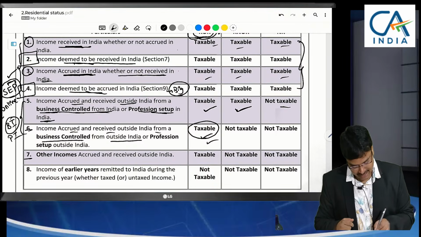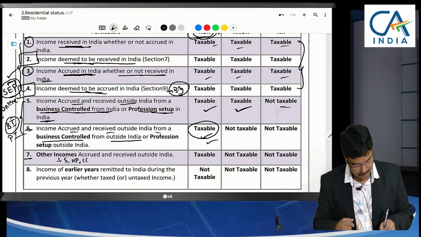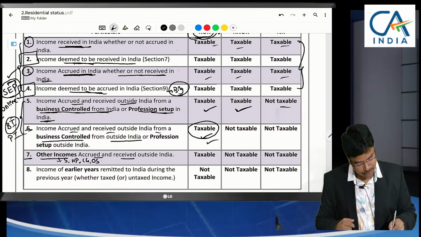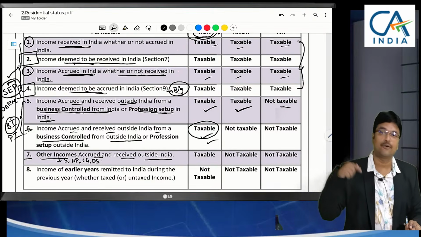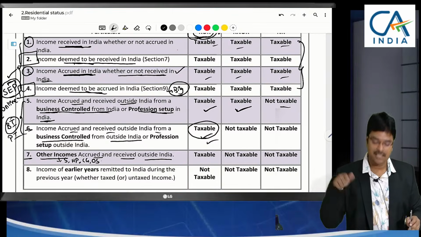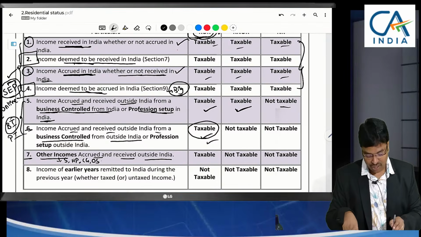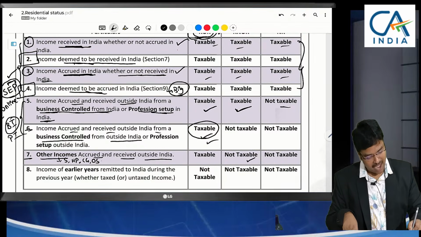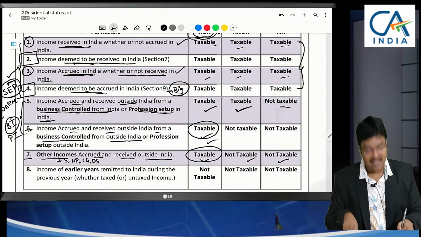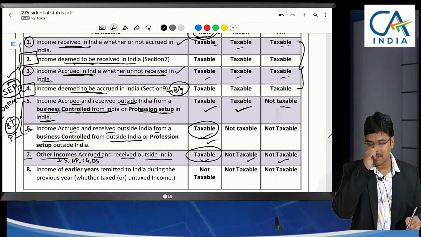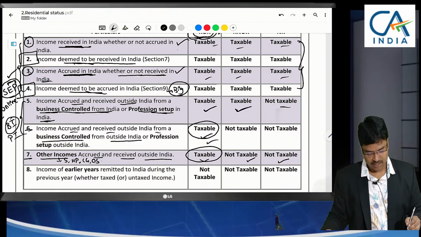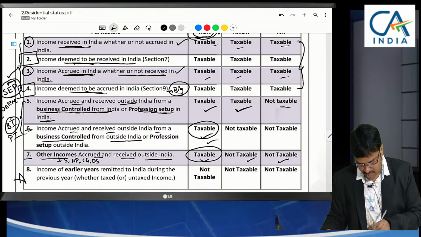But the 7th point is any other income like salary, house property, capital gain or other sources. All the other incomes accrued and received where? Outside India. If accrual is in India, category 3. If receipt is in India, category 1. Here both are outside India and the income is other income. In this case also, we leave RNOR and NR, but we tax ROR. Sir, when other income is earned outside India, why are you taxing me, sir? Because you are an ordinary resident. Am I clear? And the eighth is very, very important.